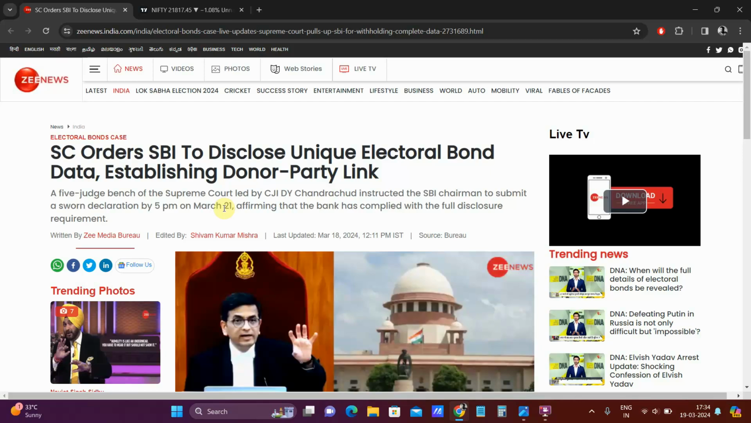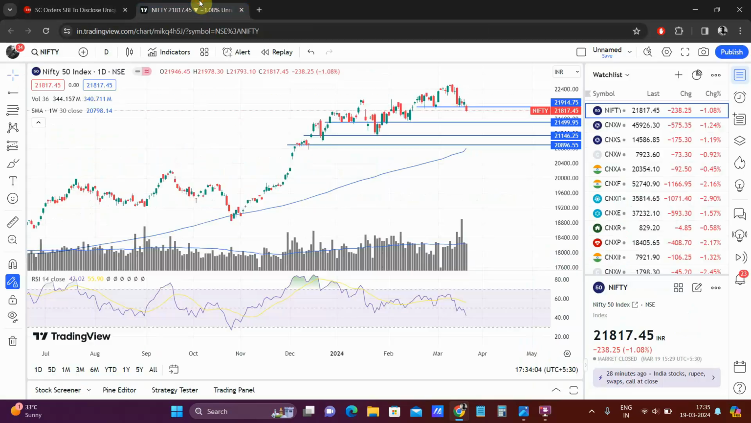So until that is resolved, there is some fear or panic in the market that is causing this drawdown, right? We don't know what is there in that data. Only after 5 p.m. on 25th March we'll come to know. But that is definitely the kind of news that is causing some people to throw in the towel and book out. So as of now, Nifty looks bad, right?